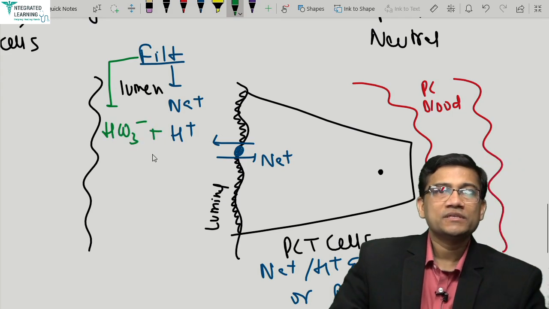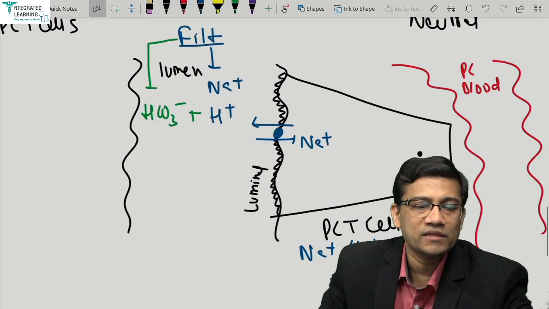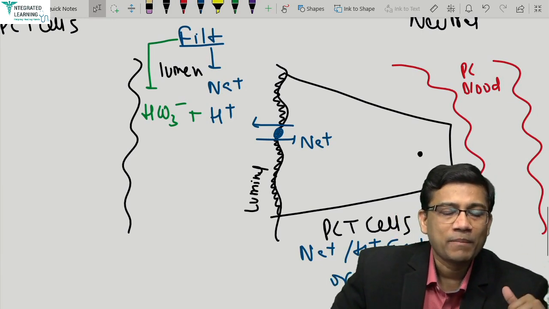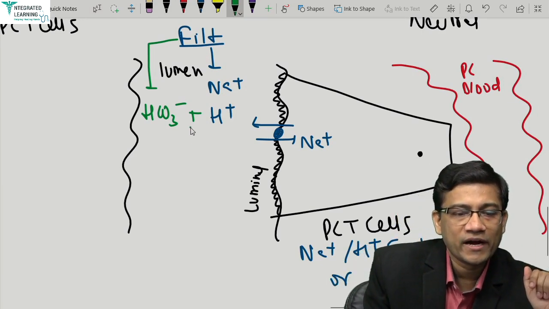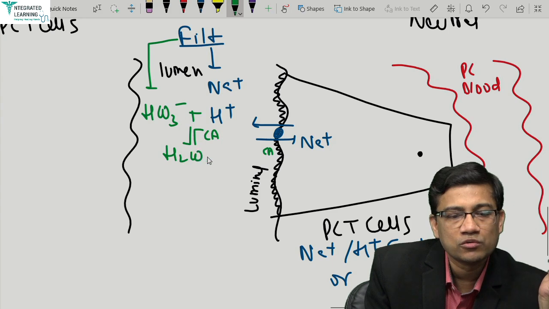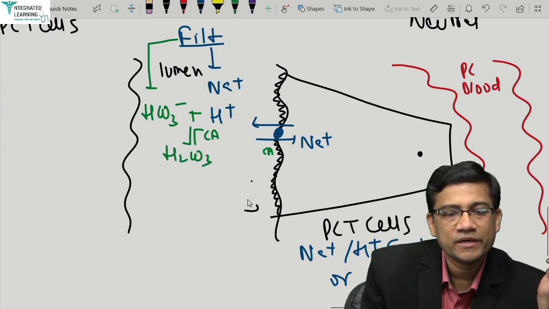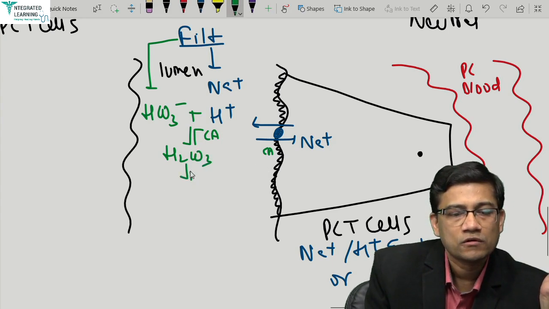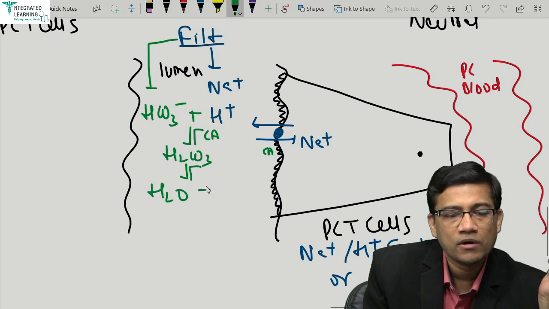So bicarb is coming by filtration. So sodium is reabsorbed and H plus is secreted, but bicarb is being filtered. They react by CA, carbonic anhydrase, which is present on the apical membrane, and then they form H2CO3, which is then immediately broken down to what? Water, which can be reabsorbed, plus CO2.